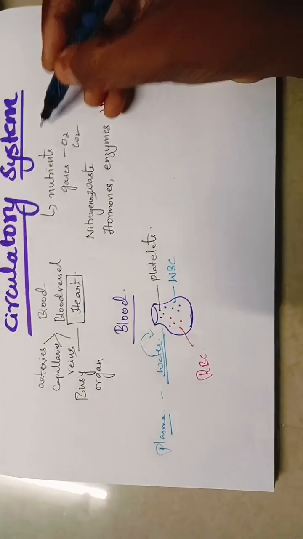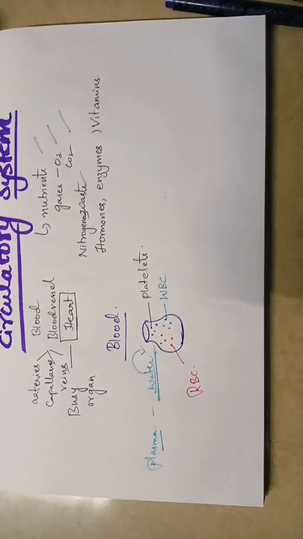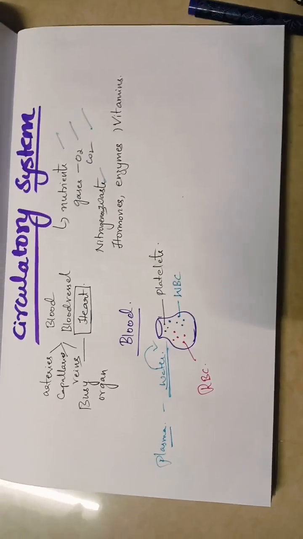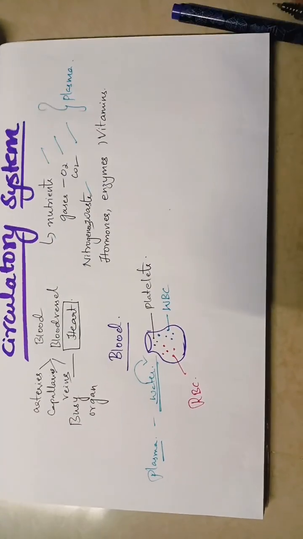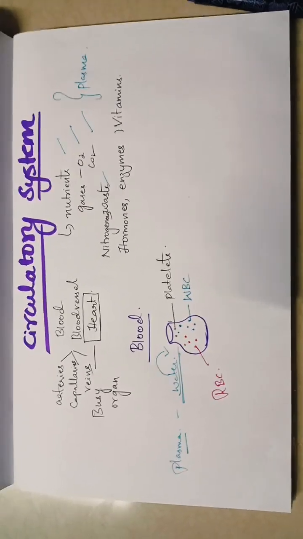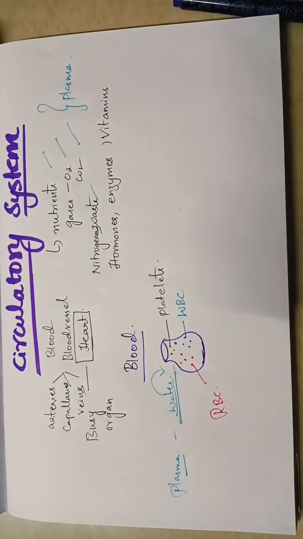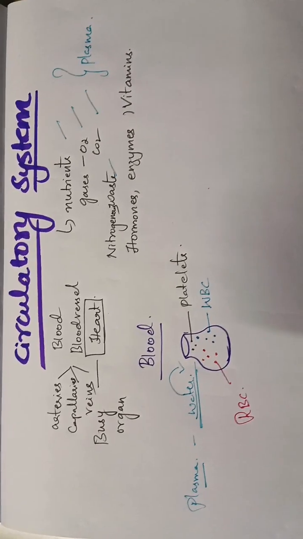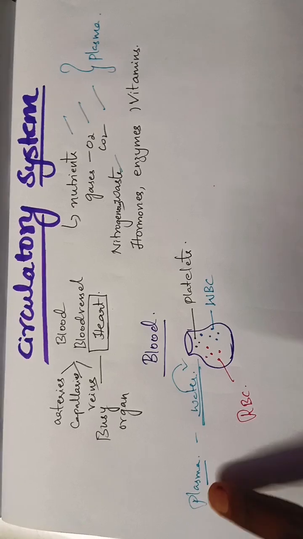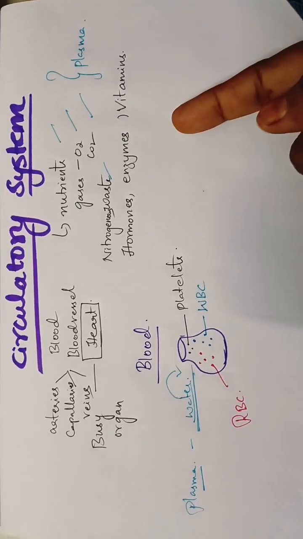Every material here, the nutrients, gases, nitrogenous waste, hormones, and vitamins, is carried by the plasma. Plasma is like a vehicle. Wherever the substances are required, it carries them to a particular place in our body. Understood, children? So plasma is a liquid which helps in distribution of all these materials.